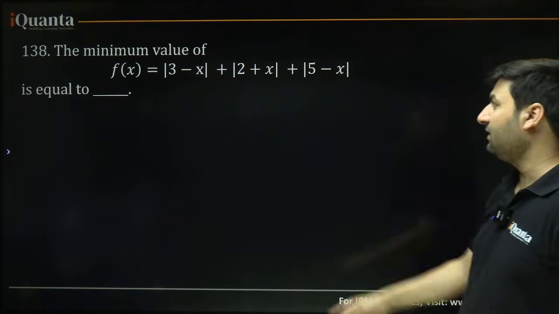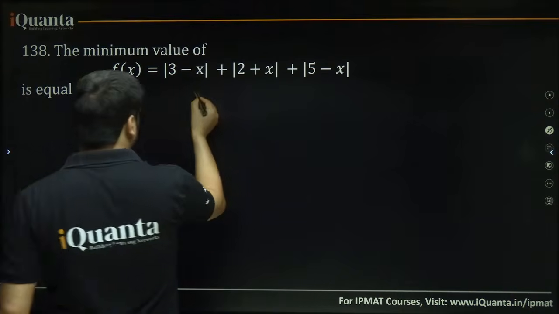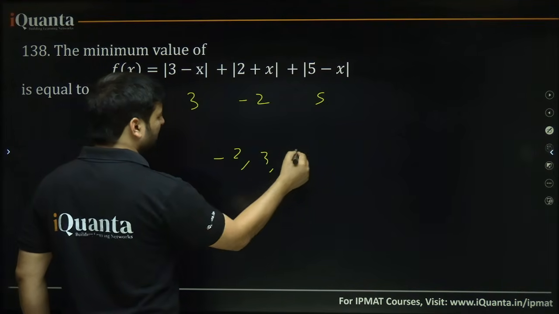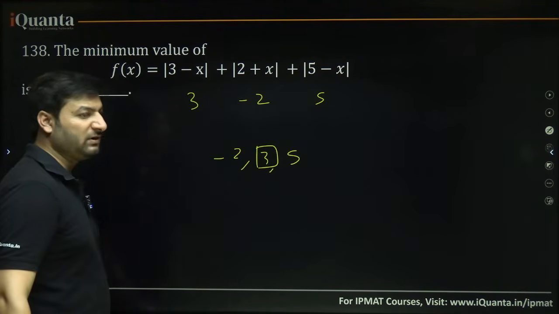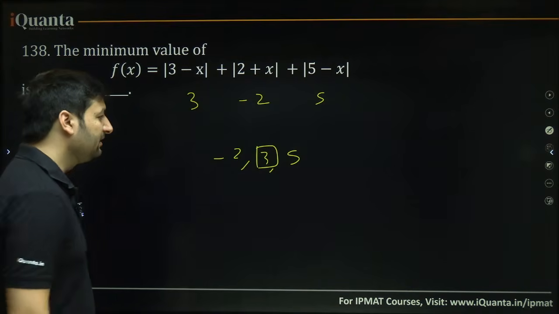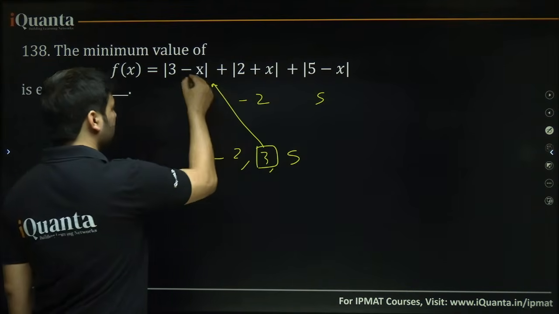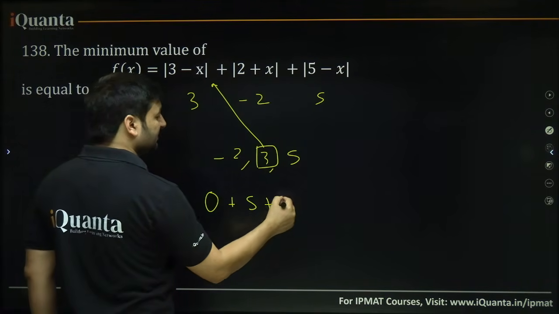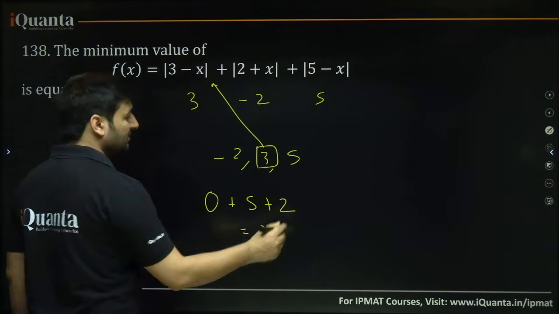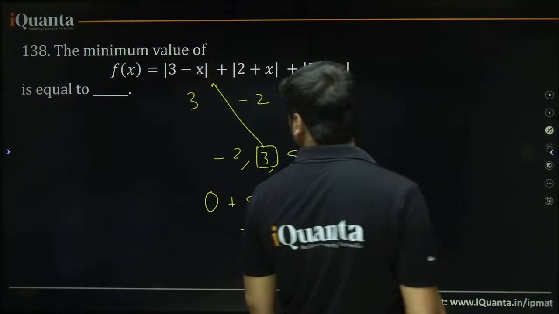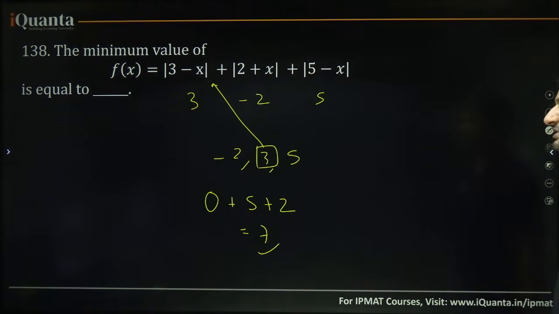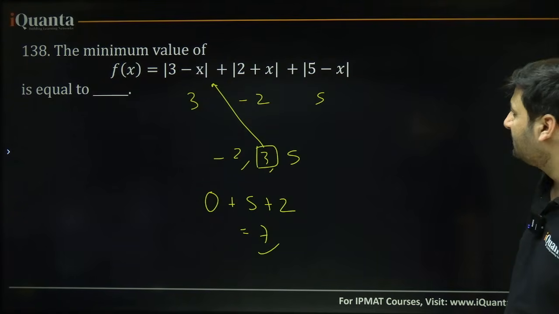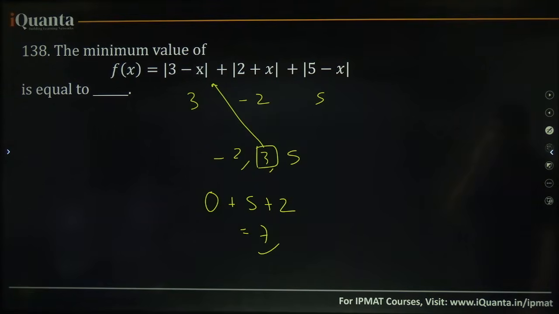Now we have this minimum value of this. We have 3 critical points, x equal to 3, x equal to minus 2, x equal to 5. Minus 2, comma 3, comma 5, the median critical point, the middle one, is 3. So you can directly put x equal to 3 into this: 3 minus 3 is 0, plus 2 plus 3 is 5, plus 5 minus 3 is 2, that is 7. 7 is your answer, right? This is an IPMAT PYQ as well. So such questions have been repeatedly asked in IPMATs, okay? I hope this is clear, isn't it?